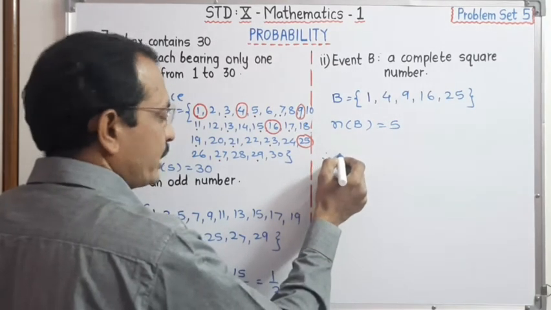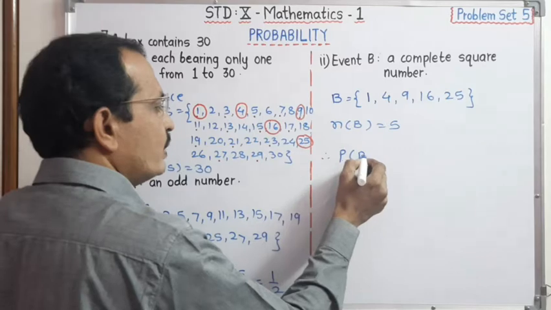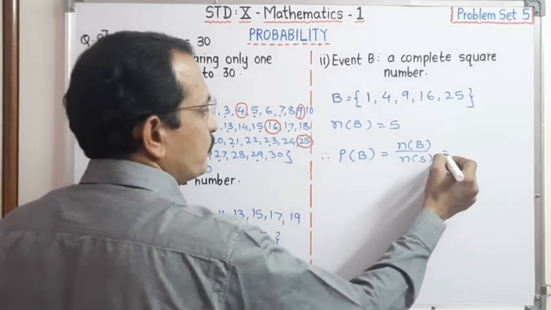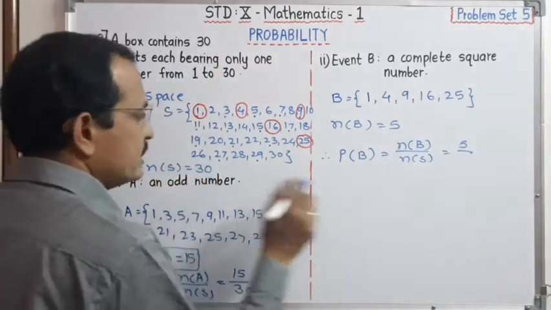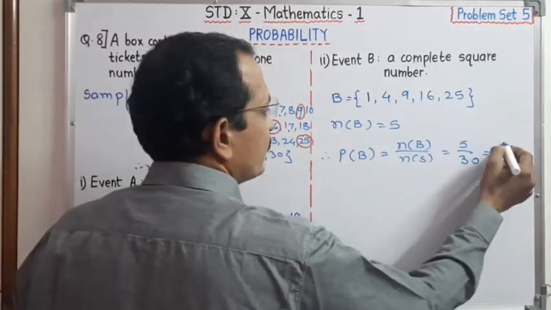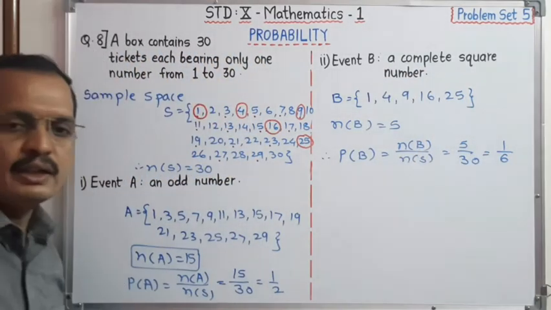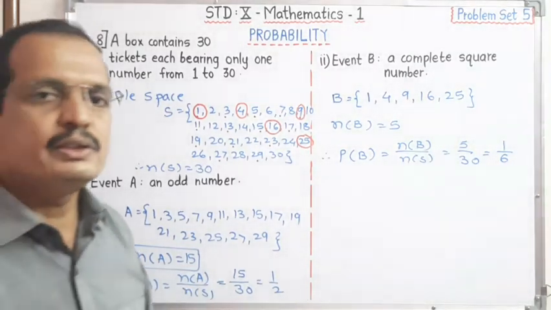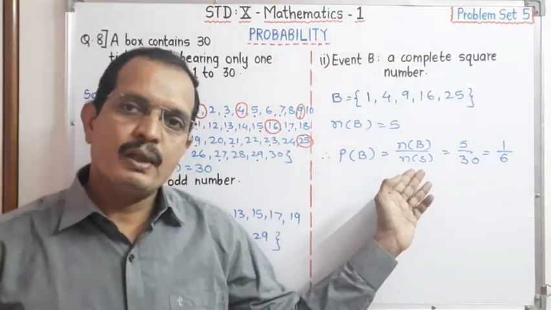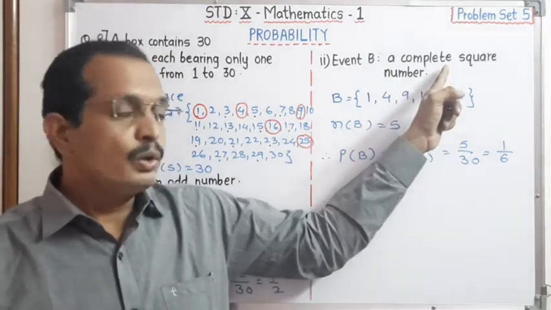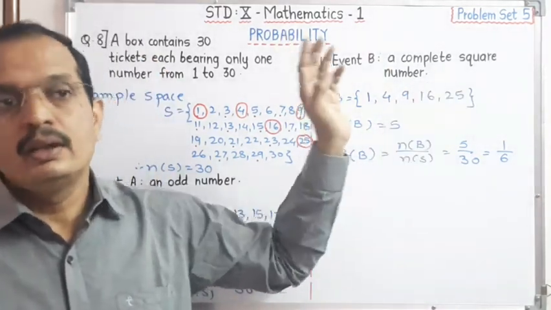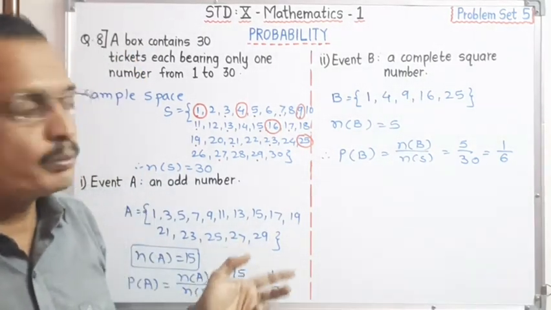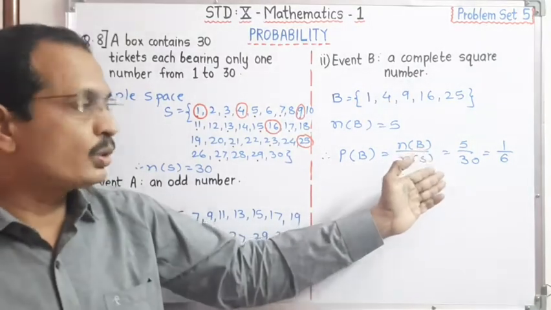Now we have to write the probability for event B is equal to number of B upon number of S. Number of B is 5 and number of S is 30. Simplify this, 5 1s are 5, 5 6s are 30, that is 1 upon 6. Dear student, it is very easy to find out the probability, but we have to know what the event is. Here event is complete square number. If you don't know the complete square numbers, you can't write all this, though you know the formula.